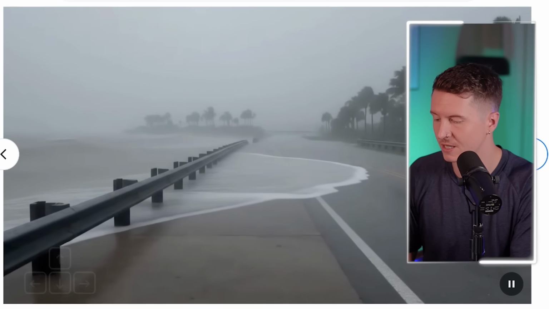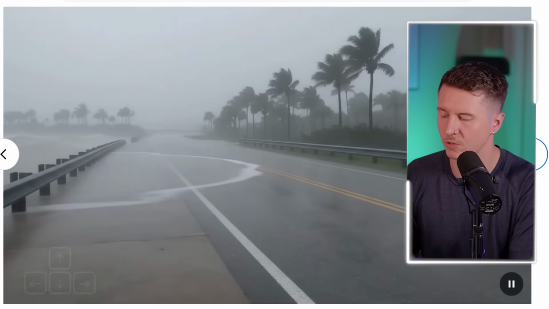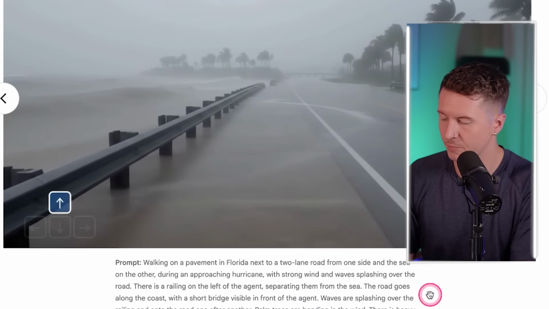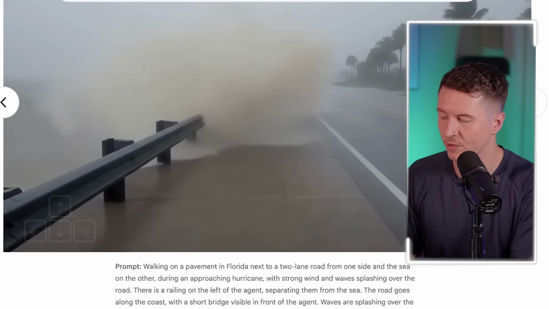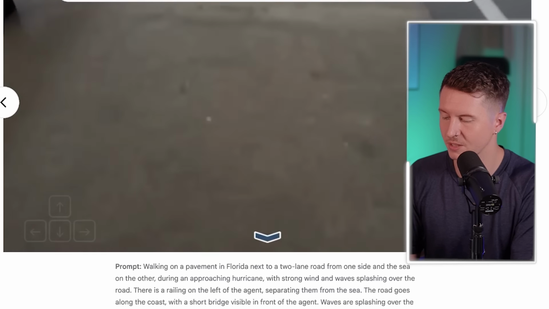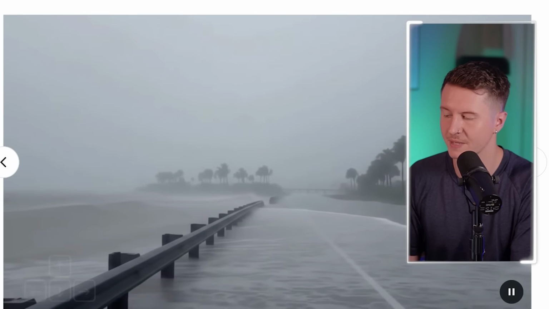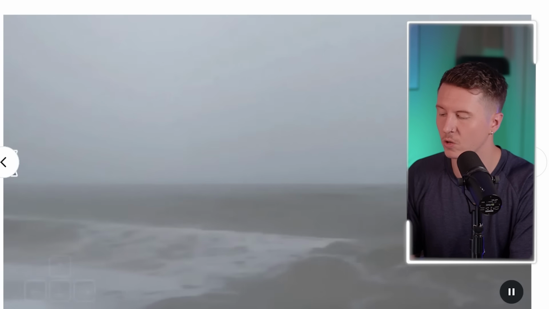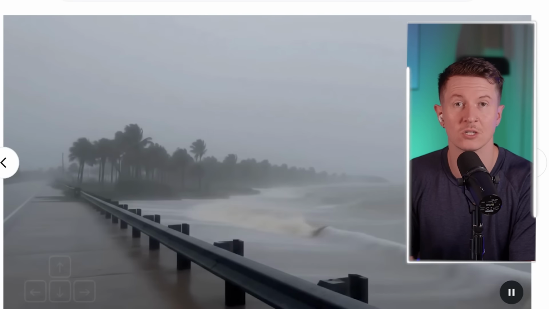Now, there are a number of impressive demonstrations here showcasing just how varied the environments are that can be created. Here, the prompt was walking on a pavement in Florida next to a two-lane road from one side, and the sea on the other, during an approaching hurricane with strong winds and waves splashing on the road. There was a railing on the left of the agent separating them from the sea. So you can see just the amount of detail that can be added to these world descriptions, not only in the elements that exist in the environment, but also in how the environment is interacting with you.